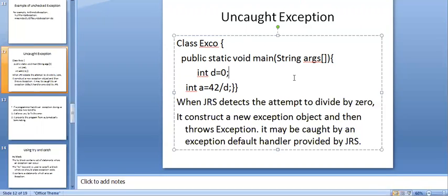This program creates an exception object, it is thrown, and it is caught by the default handler, nothing but the Java runtime system. Simply put, if there is an exception in a given program, the Java runtime system is going to handle this exception by default.